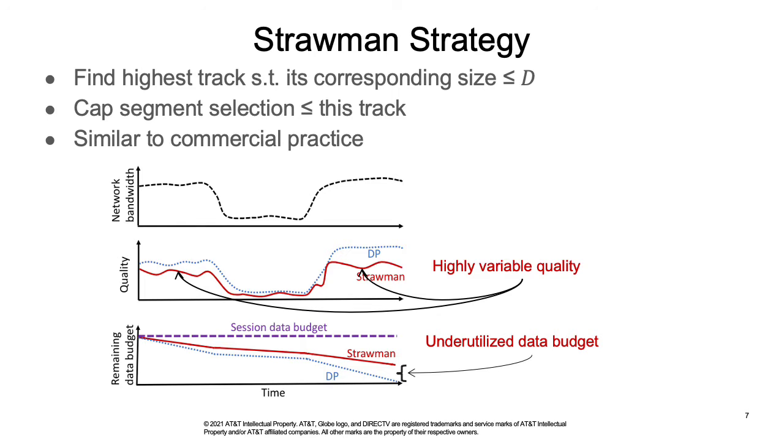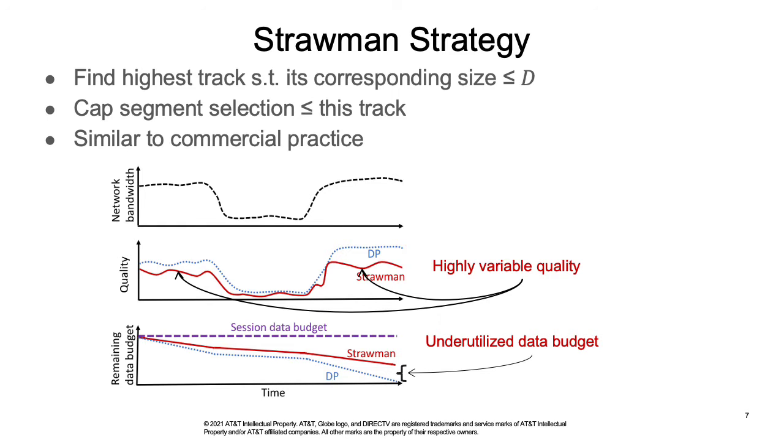First, it can lead to highly variable quality even under high network bandwidth, as shown in the beginning and end of the middle figure, since the segments in the same track can have very different qualities. For example, segments with complex scenes have lower qualities than segments with simple scenes.